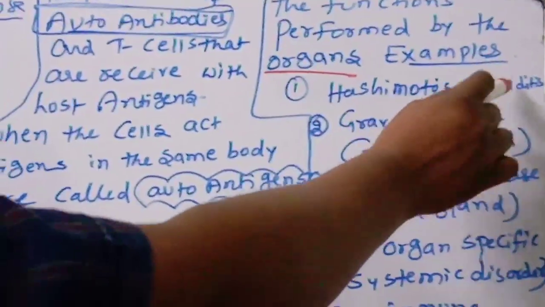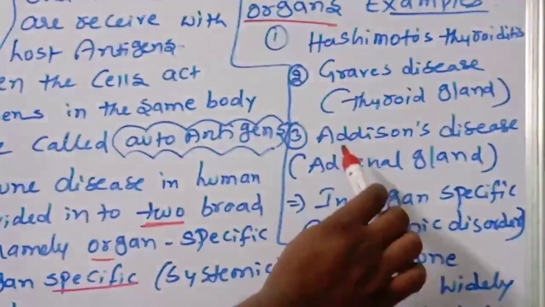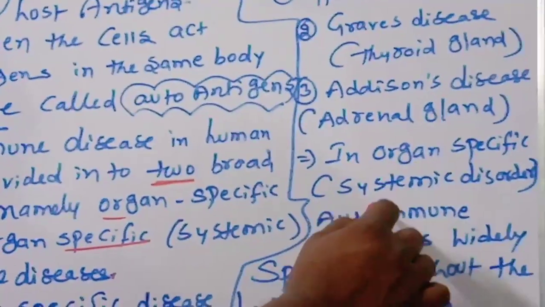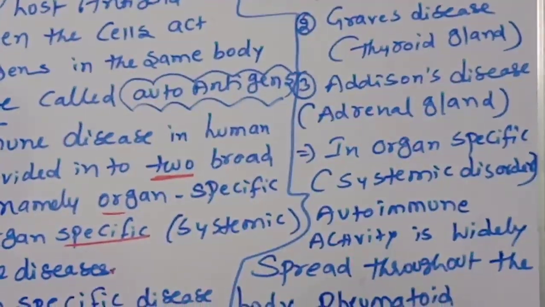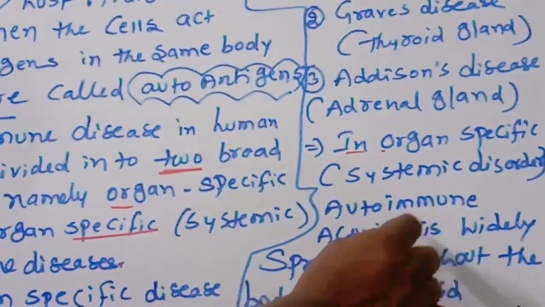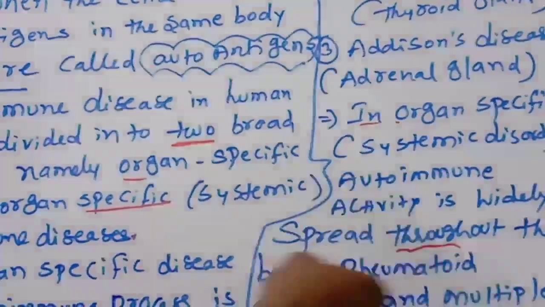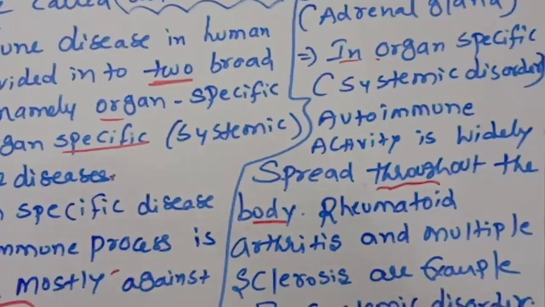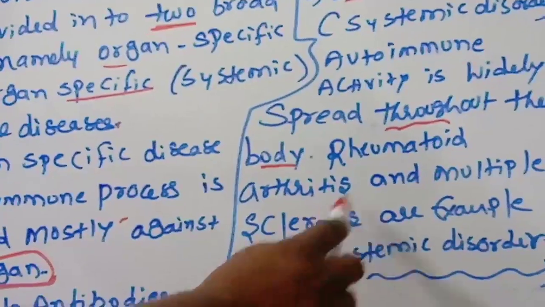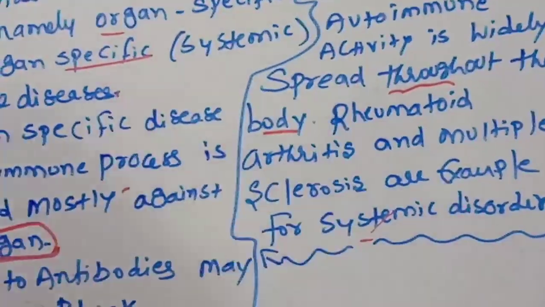Examples: Hashimoto's thyroiditis, Graves' disease, thyroid gland diseases, Addison's disease, an adrenal gland disease. In non-organ specific or systemic disorder, autoimmune activity is widely spread throughout the body, not in a particular organ. Examples: rheumatoid arthritis and multiple sclerosis.